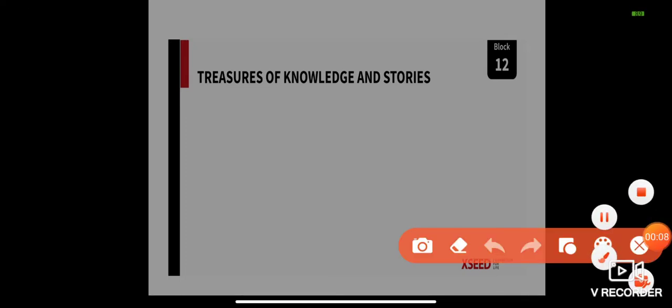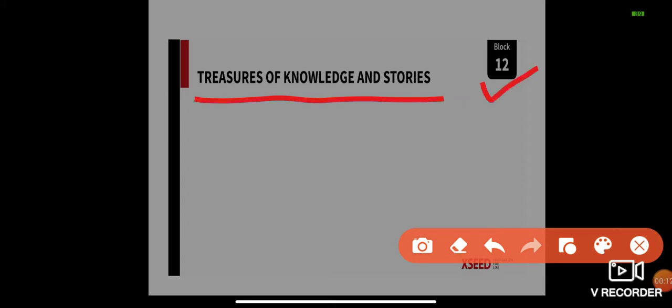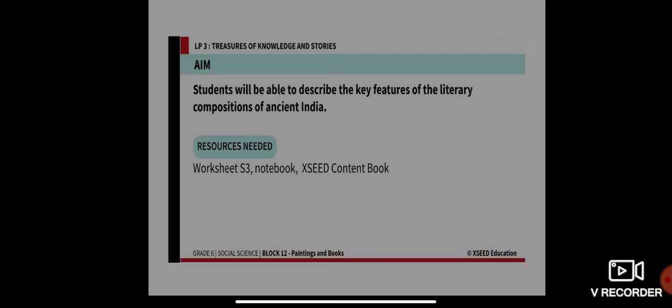Today we'll start with a new topic: treasures of knowledge and stories from block 12. Our aim for today is that you will be able to describe the key features of the literary composition of ancient India. We're going to learn about the literary works that were composed in the olden days in India, a very long time ago.